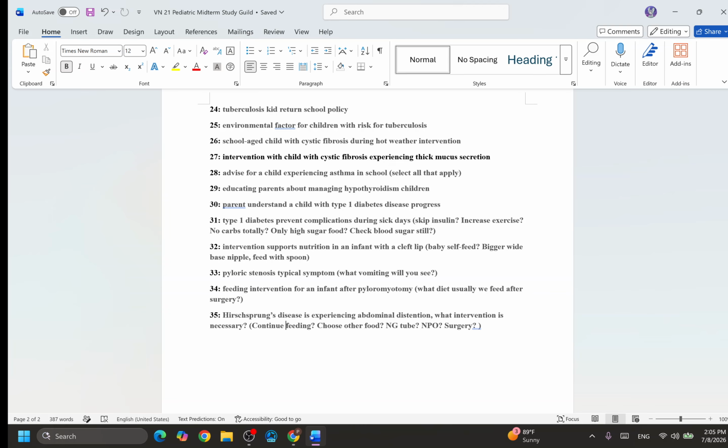So the baby has an eating problem. So how can we feed the baby? This one is better. The answer is also in your PowerPoint, highlighted in red, okay?